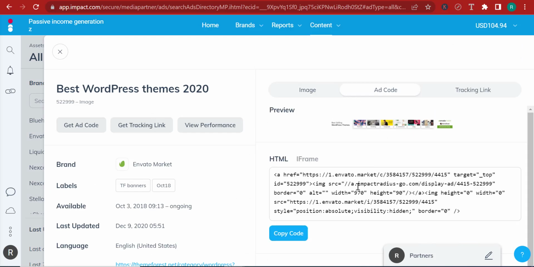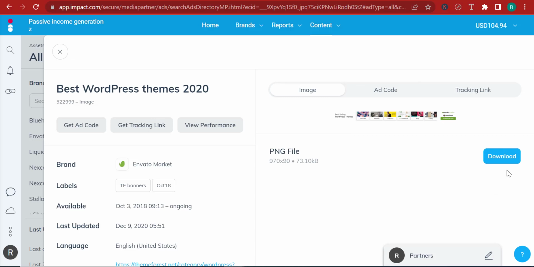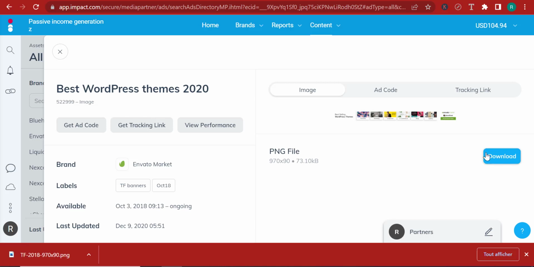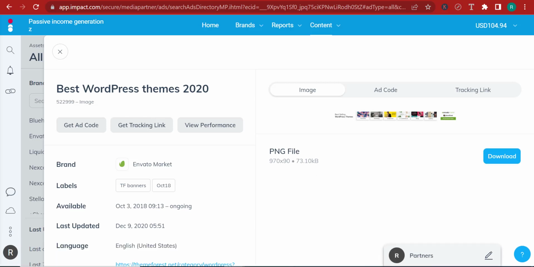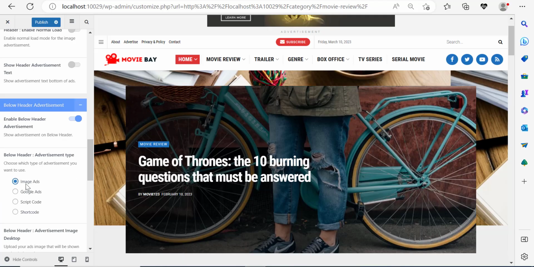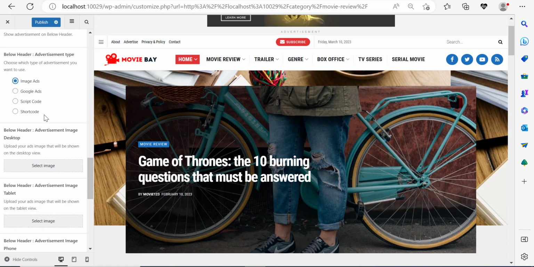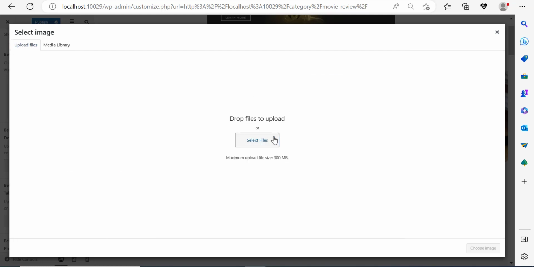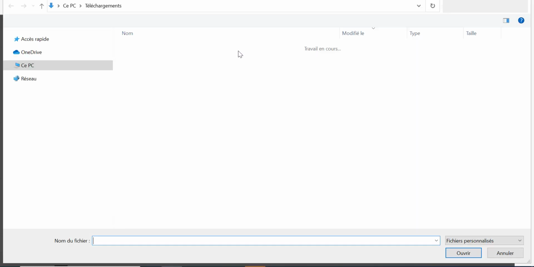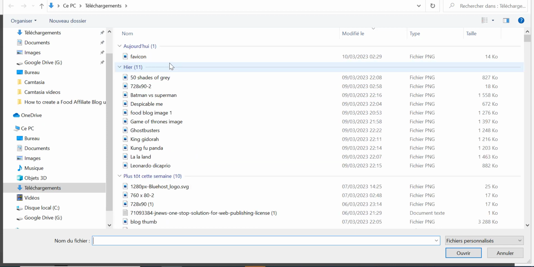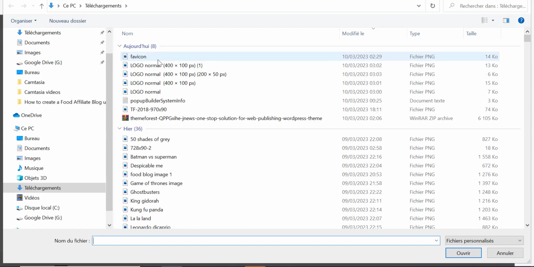And you can either take the ad code, which is the script code, or you can download an image. Because I've already shown you how you can use the ad code and incorporate an ad code, this time I'm going to change it and I'm going to go for image. So I actually went ahead and downloaded the image. And what I'm going to do, I'm going to go back over here. Make sure that you've clicked on image ads and you are on the right place. And click here, select image. And I'm going to go to my computer here. And very simply, I'm just going to drag and drop, or I'm going to upload the image or the banner ad that we just got.